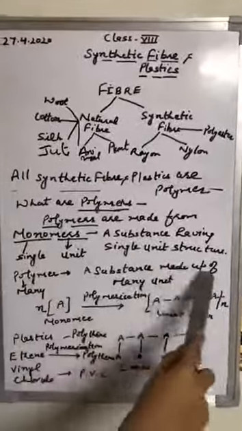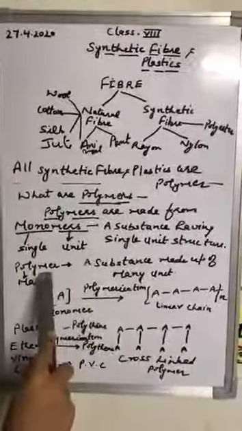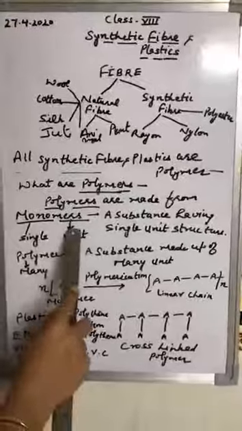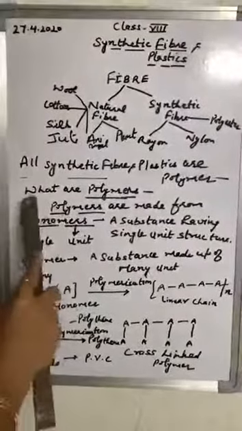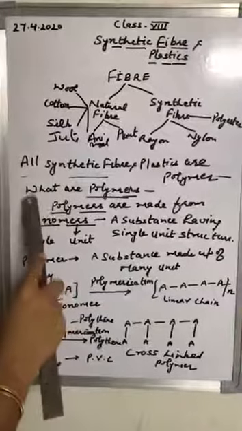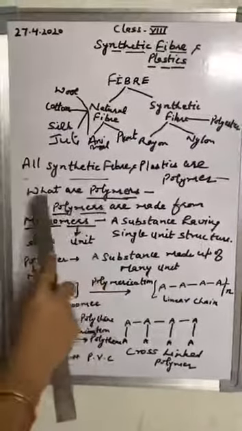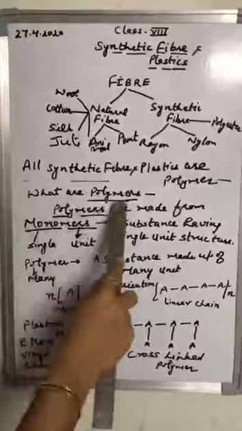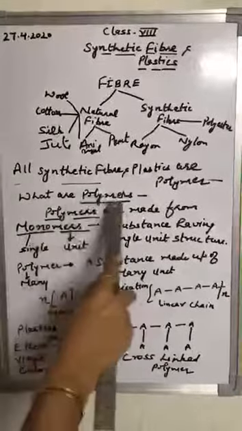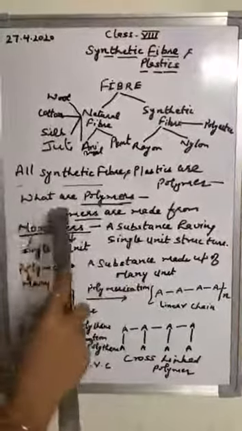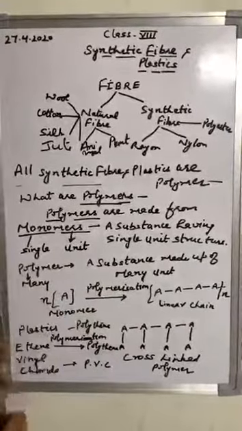A substance made up of many units, or the substance which is made up of monomers, is called the polymer. Polymers are heavy molecules having heavy molecular mass, made up of long chains of monomers. They are called polymer.